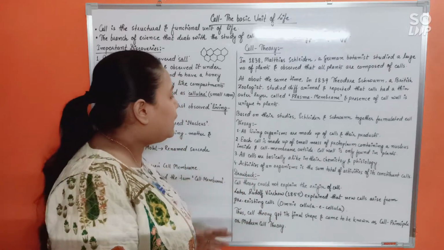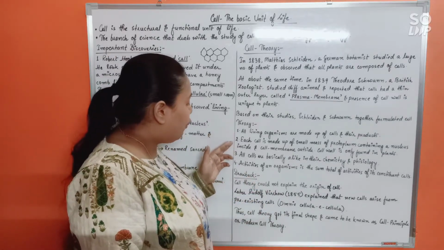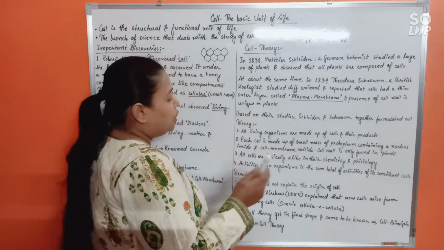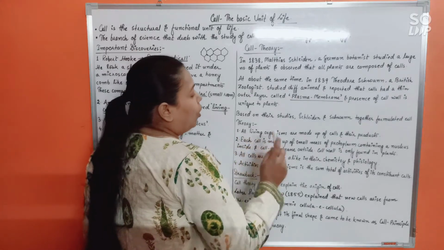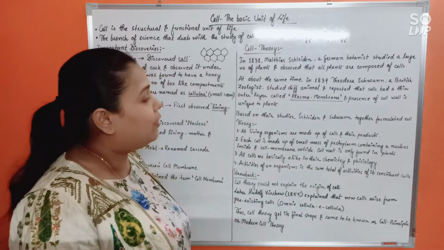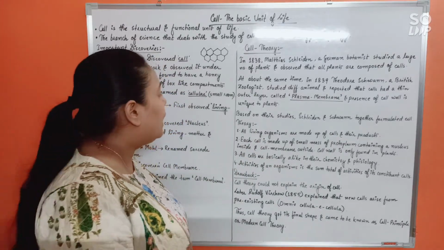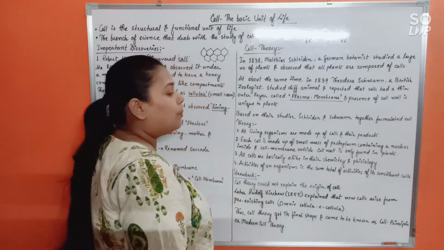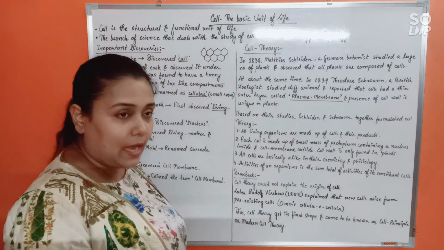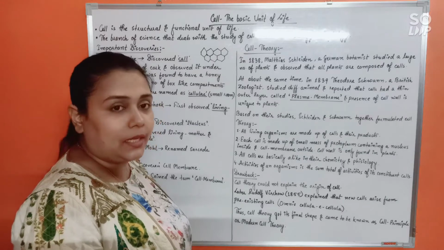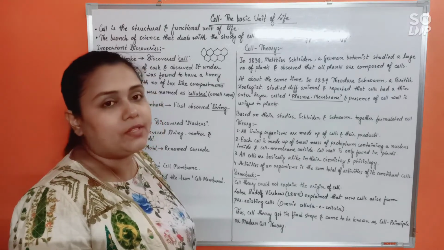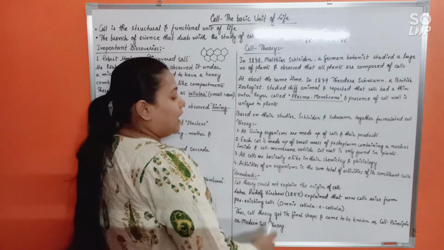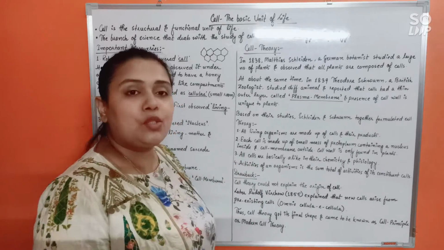Cell theory consists of these four postulates. First, all living organisms are made up of cells and their products. Next, each cell is made up of a small mass of protoplasm containing a nucleus inside and a cell membrane outside. The cell wall is only present in plants. Next, all cells are basically alike in chemistry and physiology.